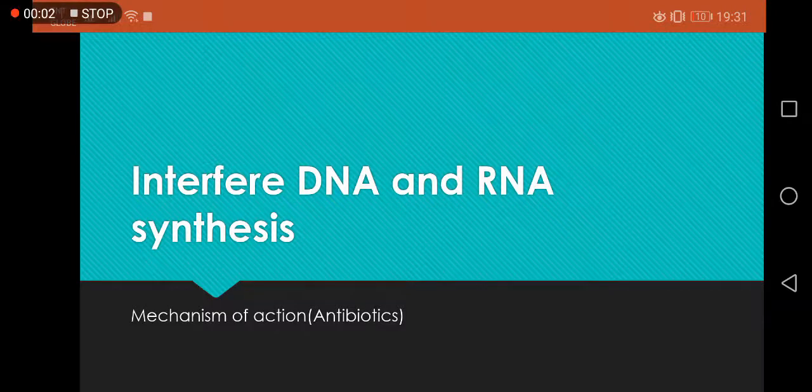Today, we are going to discuss one mechanism of action of antibiotics, which is interfering with DNA and RNA synthesis.